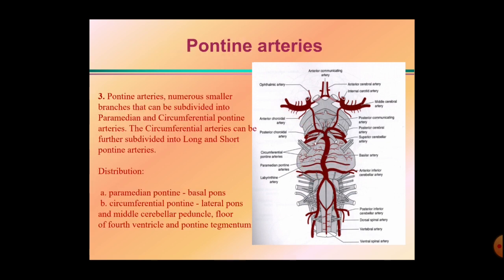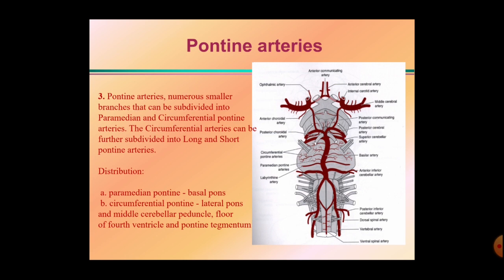Okay, next there are the pontine branches. Here these are the smaller pontine branches arising from the basilar artery, from the basilar sulcus of the pons. The pontine arteries are numerous smaller branches that can be subdivided into paramedian and circumferential pontine arteries. The circumferential arteries can be further subdivided into long and short pontine branches.